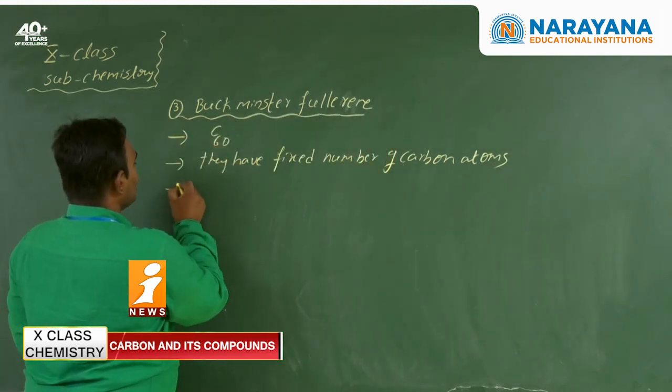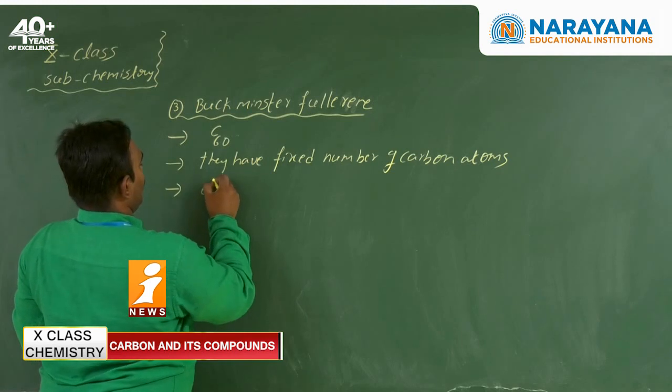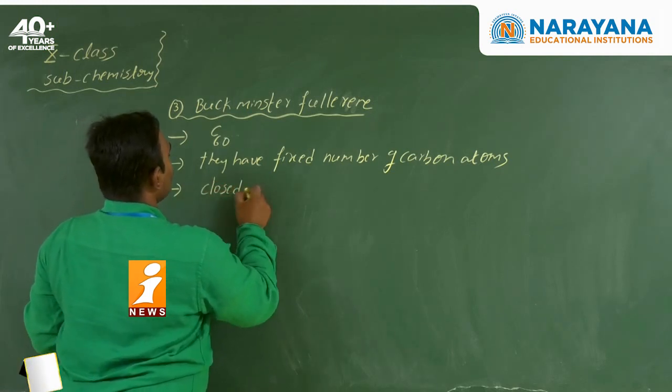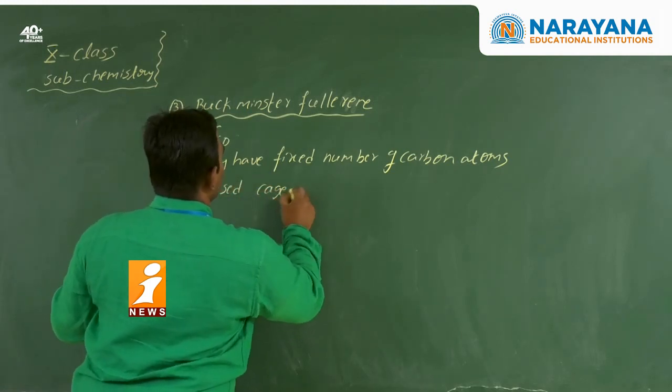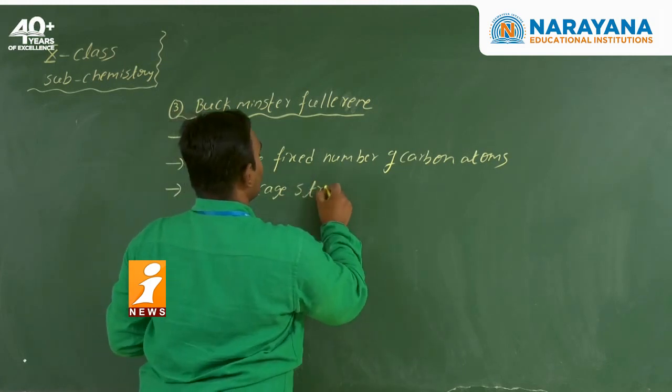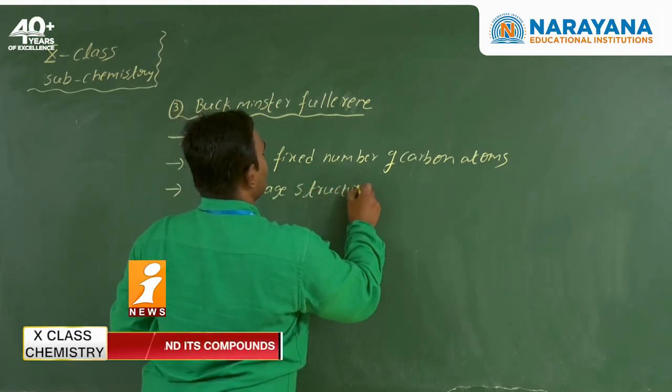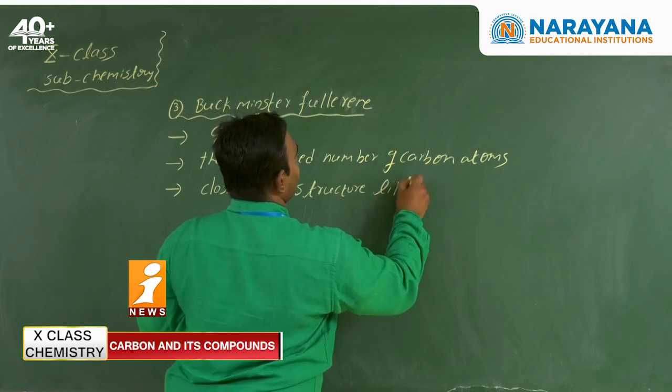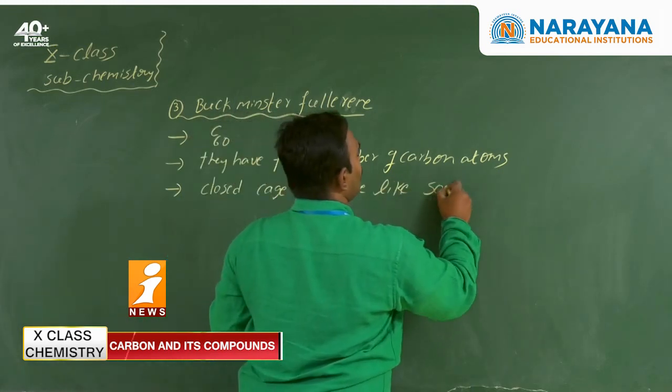Second, they have a closed cage structure, like a soccer ball.